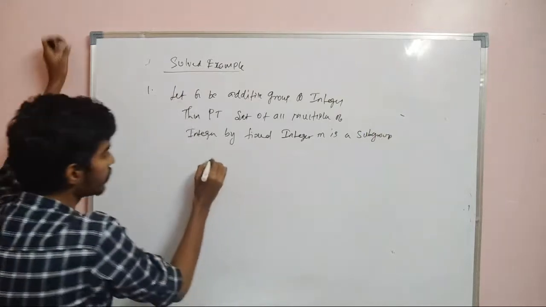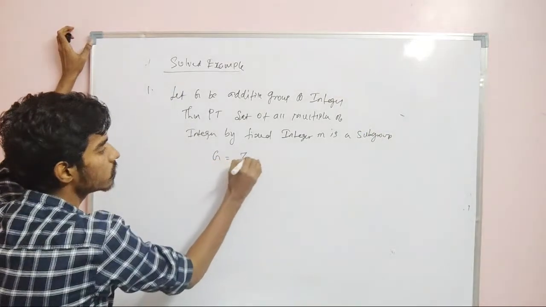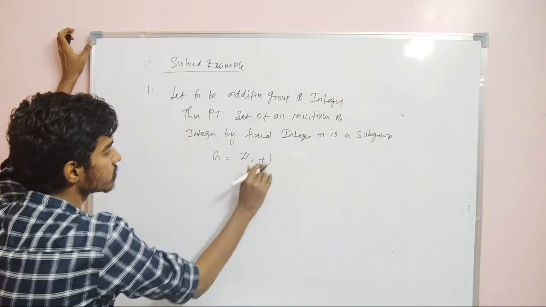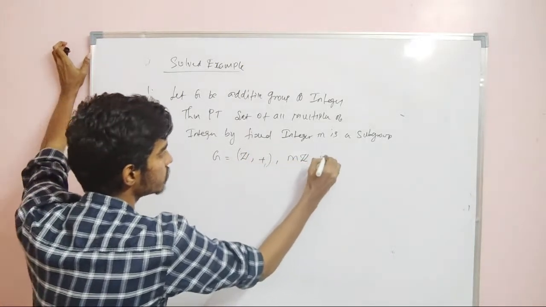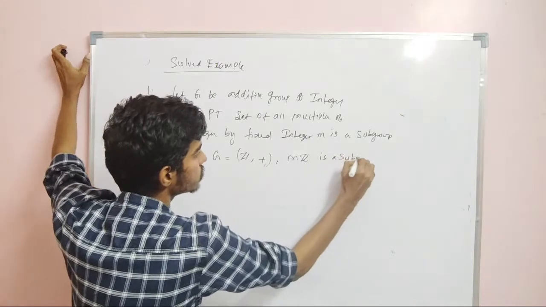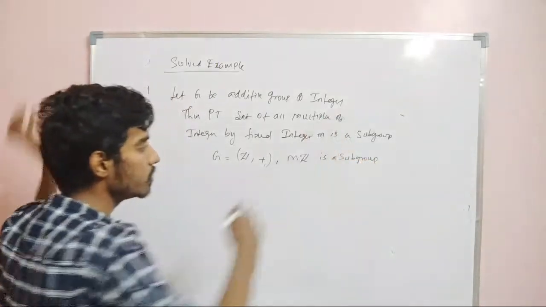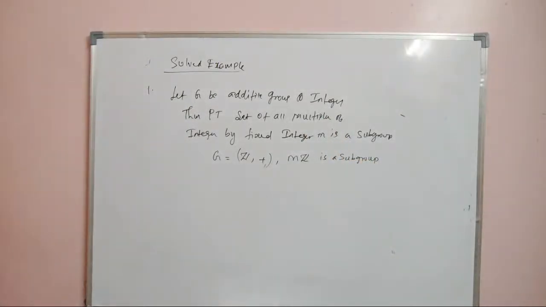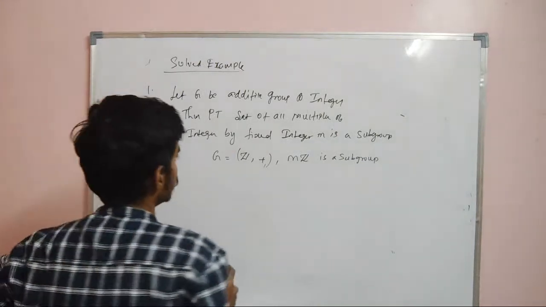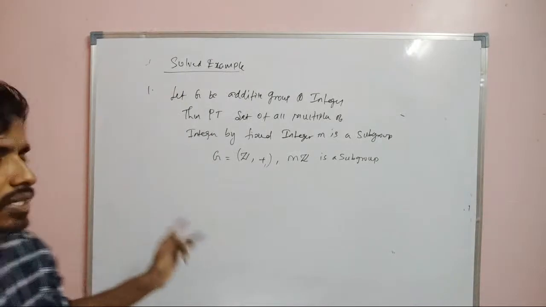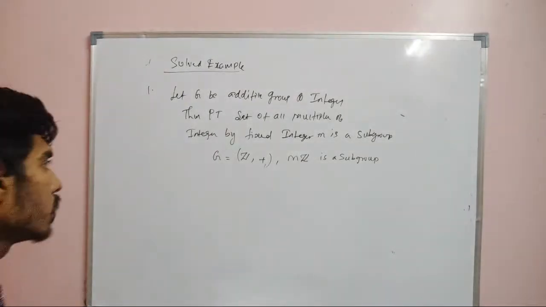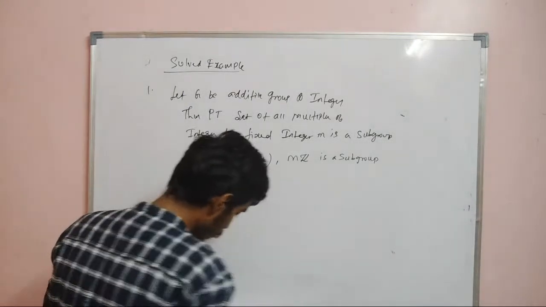That is, if G is equal to Z comma plus, then mZ is always a subgroup. In the previous example, we have taken 2Z, 3Z, multiples of 3. So it is not plus, it is m into Z. Sorry, in the previous example, I said m plus Z. It is m into Z. So mZ is a subgroup.